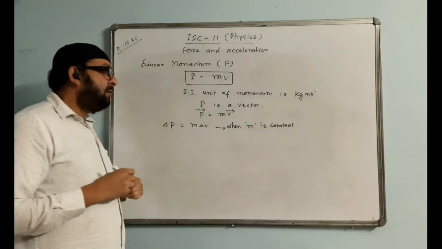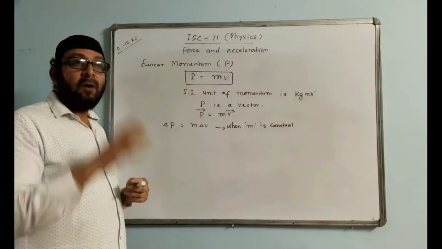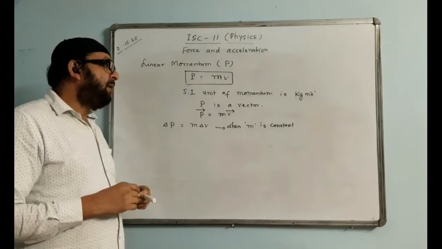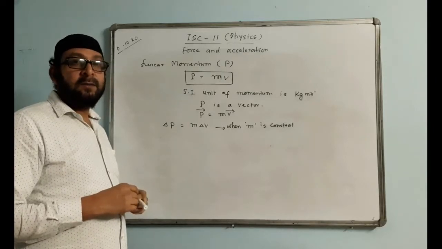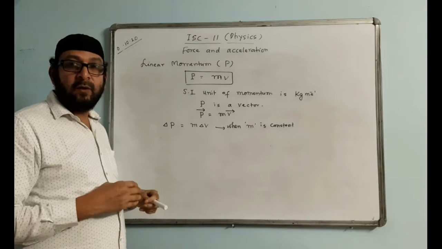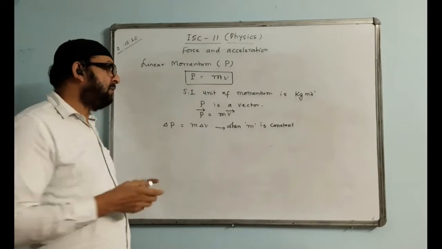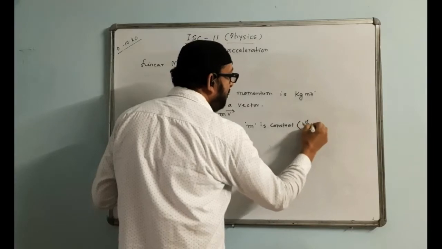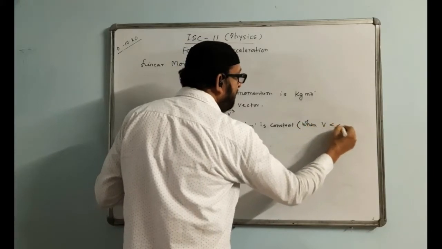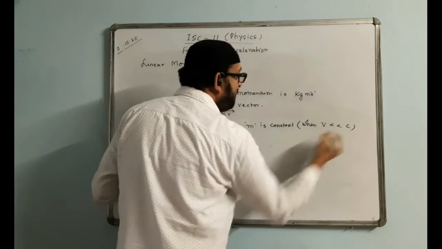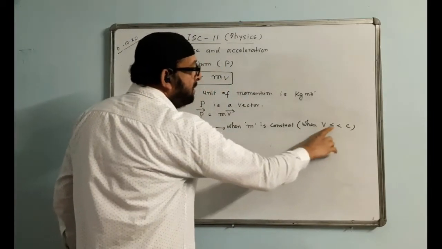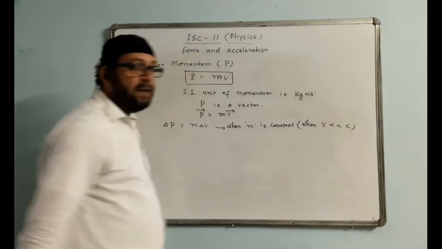And normally, when does the mass of a body remain constant? When the speed of a body is much less than the speed of light. When m is constant, in brackets you can write when v is much less than c, where v means the speed or velocity of the body and c is the velocity of light.